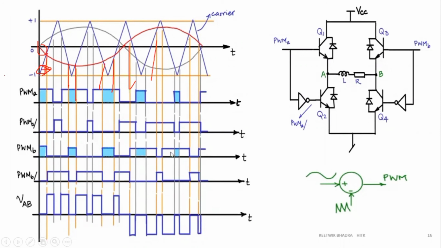So you are generating pulses this way by comparing a high frequency carrier triangular wave with a sinusoidal reference wave of 50 Hertz, as we need a 50 Hertz fundamental waveform in my output. If you require a 100 Hertz fundamental waveform in the output, this sine wave drawn over here would have a frequency of 100 Hertz. That is the requirement. And we always take the triangular frequency to be 20 times the fundamental frequency. That is the practice we follow. Tomorrow we'll discuss how this VAB is generated, and also some points regarding this.